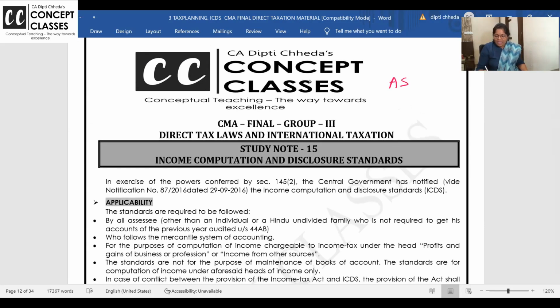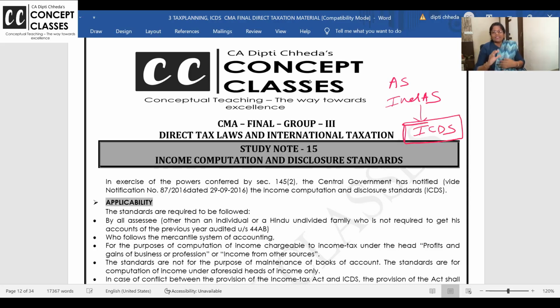Now, as we have accounting standards, yes or no? At inter-level in accounts, we study accounting standards which are mandatory for the companies, level 1, level 2, level 3 companies. In final, in FR, you all are studying INDAS, Indian Accounting Standards. Tell me one thing, have you all completed your INDAS? Then you would respond well for the ICDS.